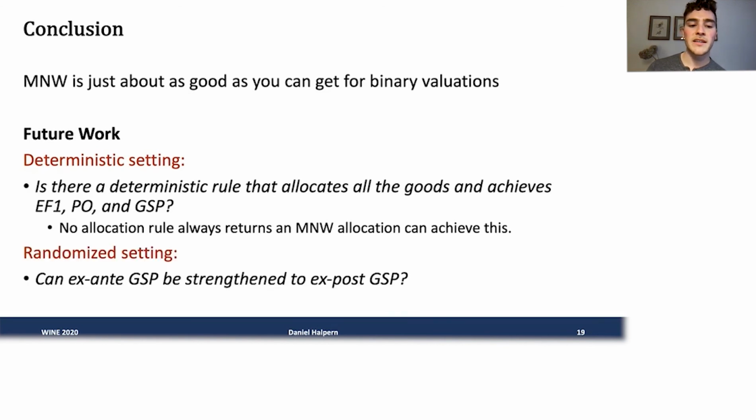In the randomized setting, there's a little bit of improvement possible in the truthfulness requirement. So our rule satisfies ex-ante strategy proofness, but is it possible to improve this to ex-post strategy proofness? What I mean by that is that the rule will be ex-post GSP if it's actually a probability distribution over deterministic GSP rules themselves.